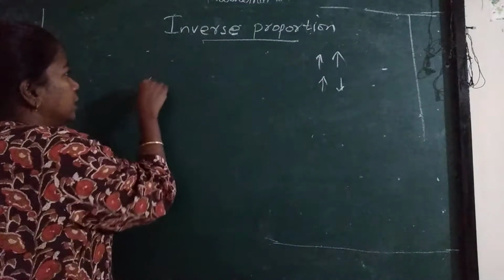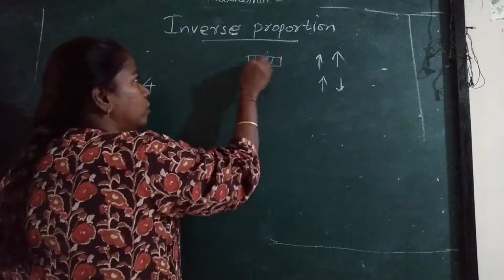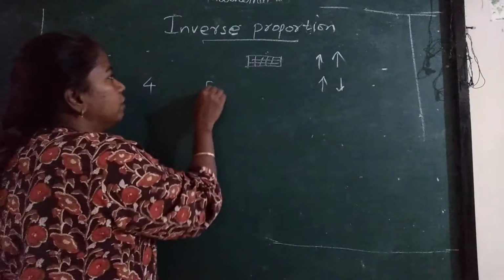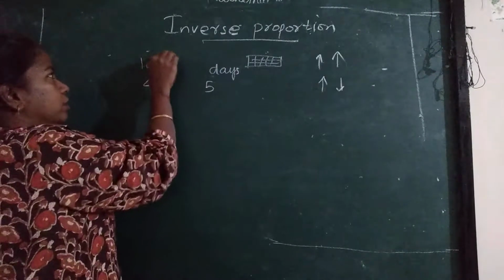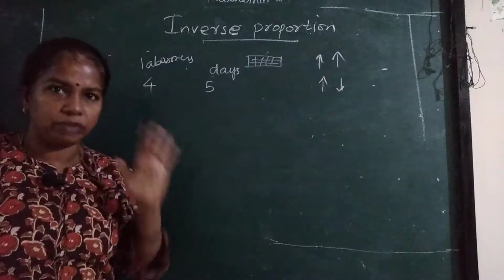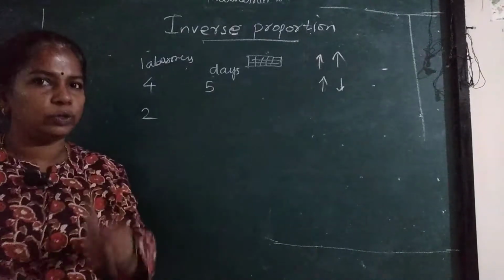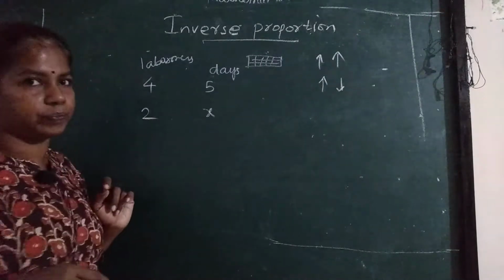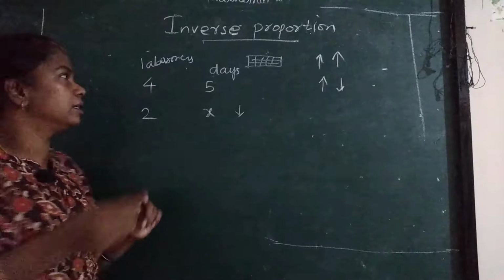For example, if I am going to make one wall and I require 4 laborers. These 4 laborers will take 5 days to complete the wall. Suppose I reduce the laborers to 2 laborers, then how many days will it take?